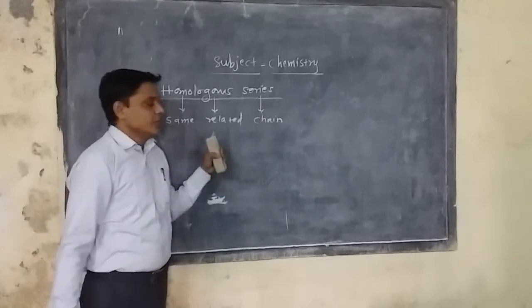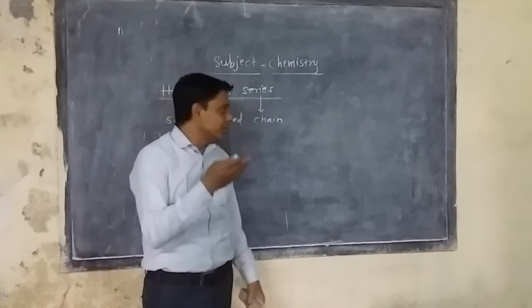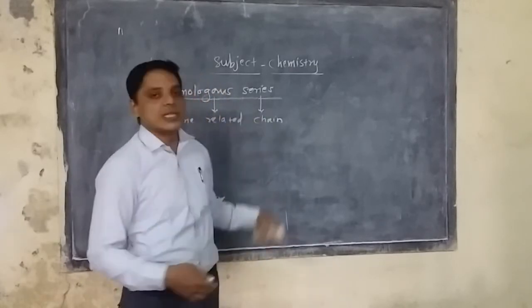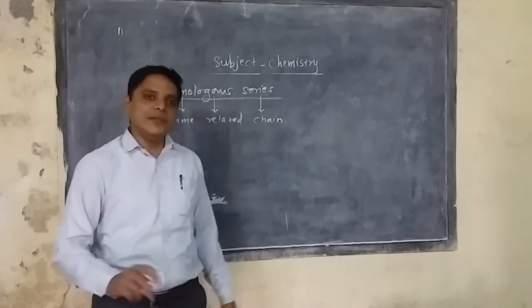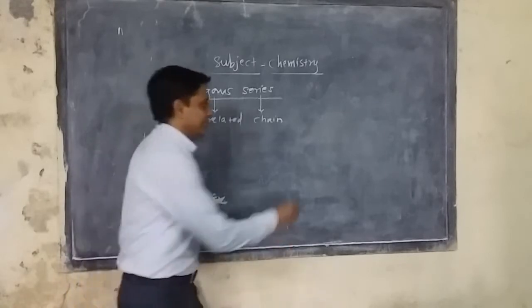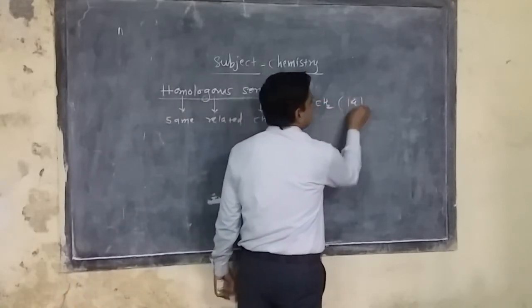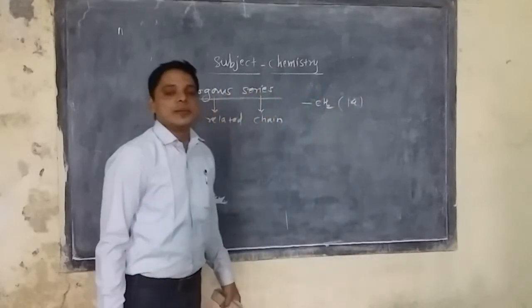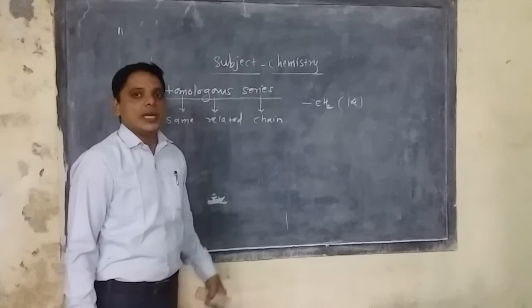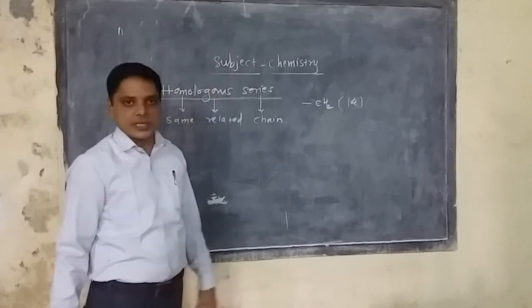According to the definition, any organic family arranged in increasing order of molecular weight, in sequential manner, where the first member and its next member differ by a methylene unit, that is a CH2 unit, or 14 units, is simply called a homologous series.